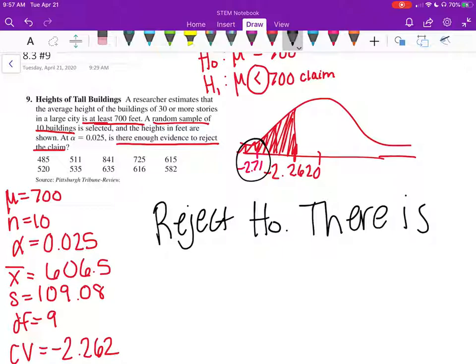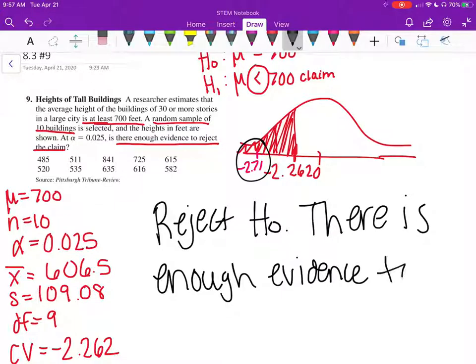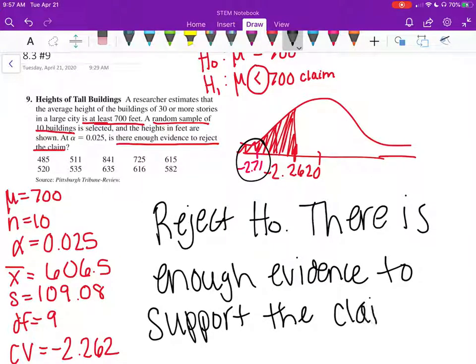So there is enough evidence to support the claim. Now, some professors want you to keep going and finish it according to what the question was. So you would say there is enough evidence to support the claim that the average height of the buildings of 30 or more stories in a large city is at least 700 feet.